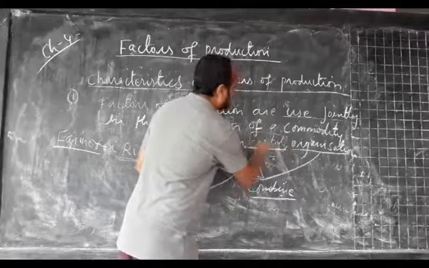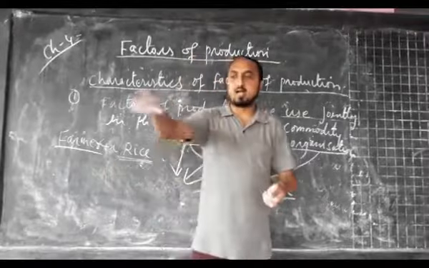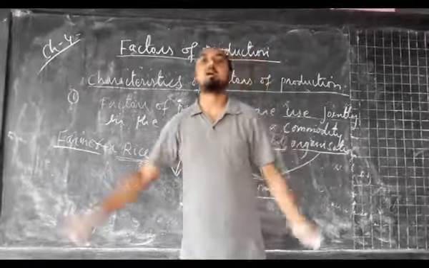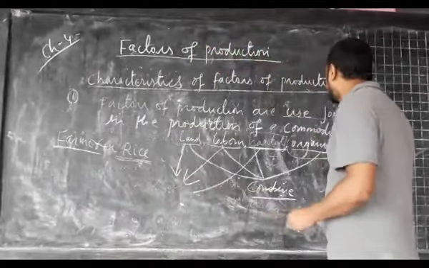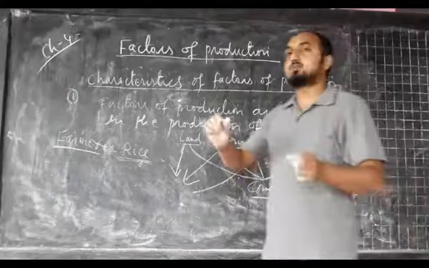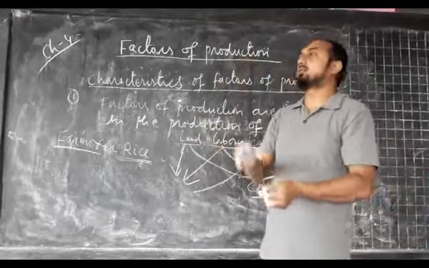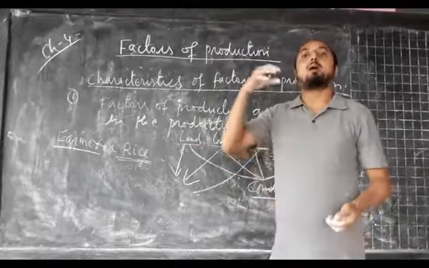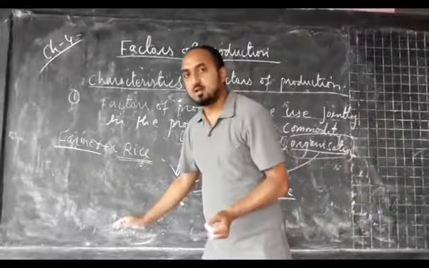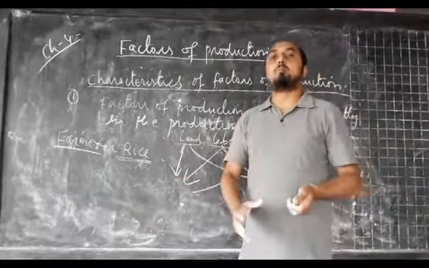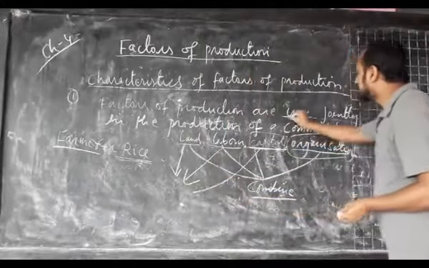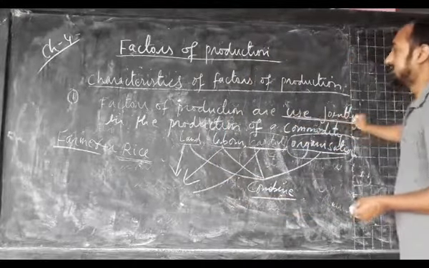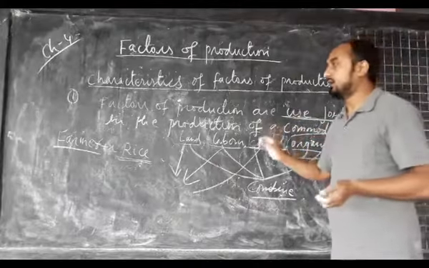And the organization is the one who is guiding the process of production. So in the production of any item, whether it is an industrial good, manufacturing good or agricultural item, we need to combine all the factors of production. That's why it is said that all the factors of production are used jointly in the production of a commodity.